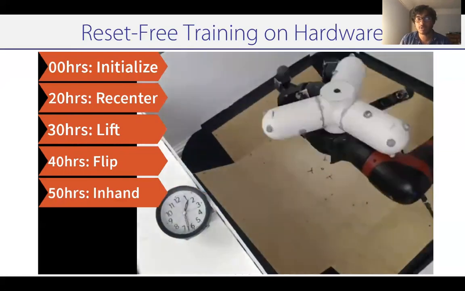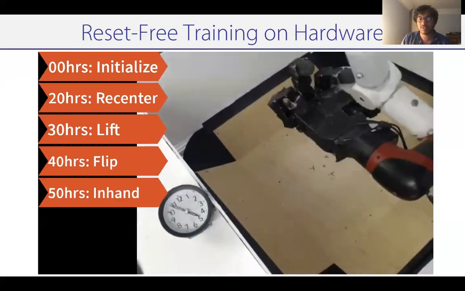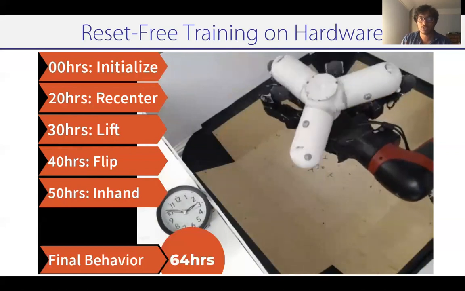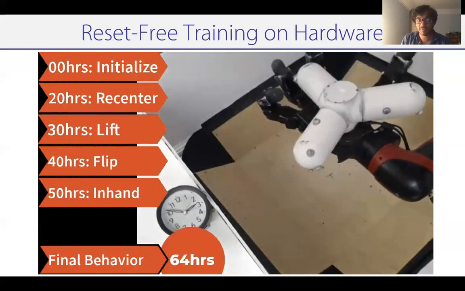After around 10 more hours of training, we can see that we successfully learn how to pick up the object and orient it in a particular angle and position. This involves fine-grained finger manipulation, and what's particularly impressive about this is we've trained it for around 65 hours without requiring any human intervention in the process.